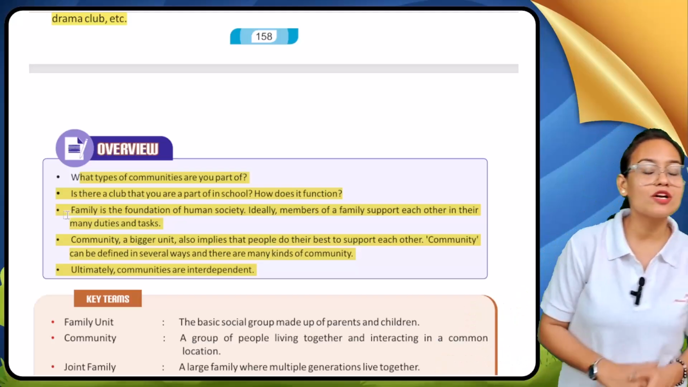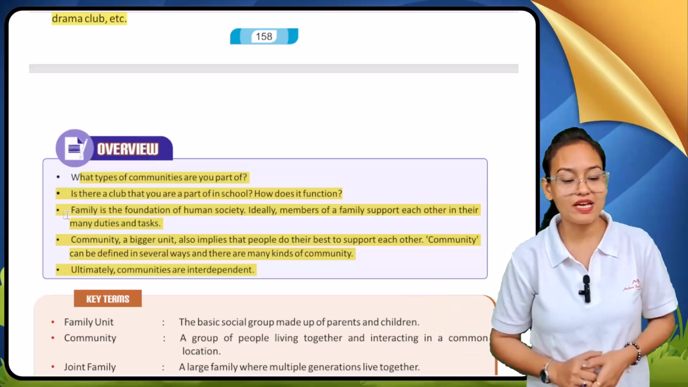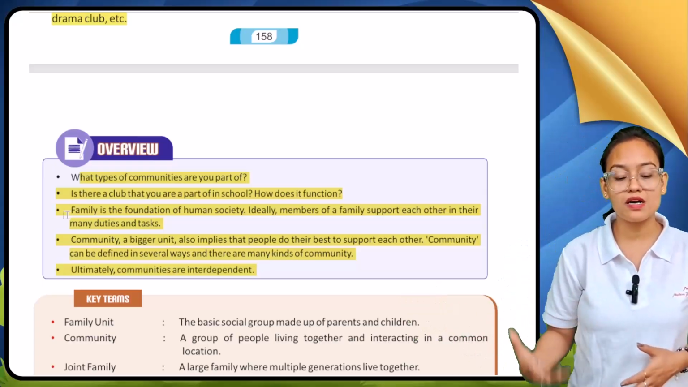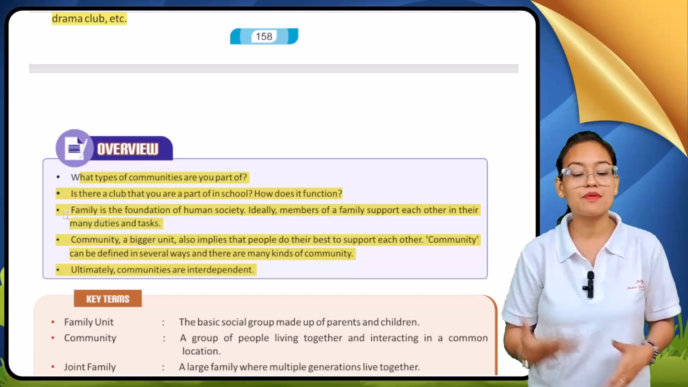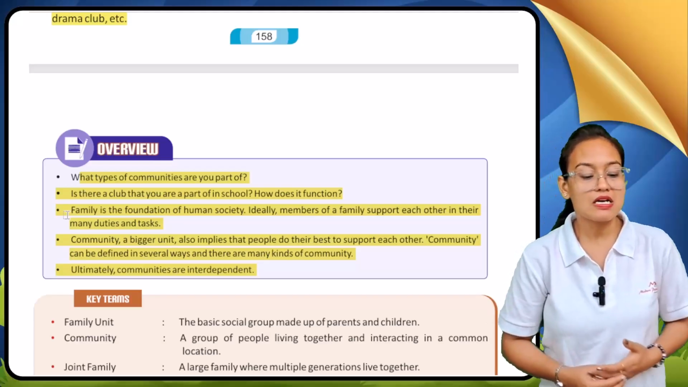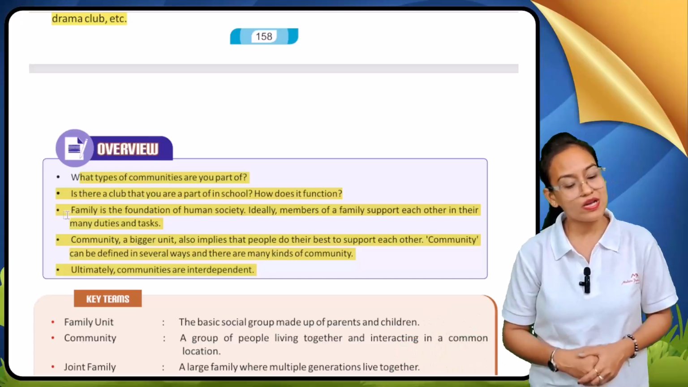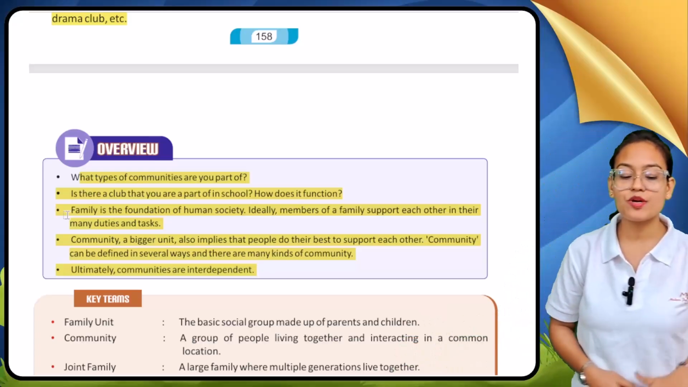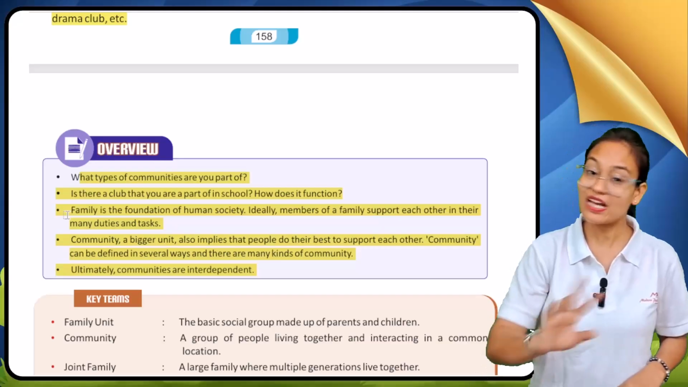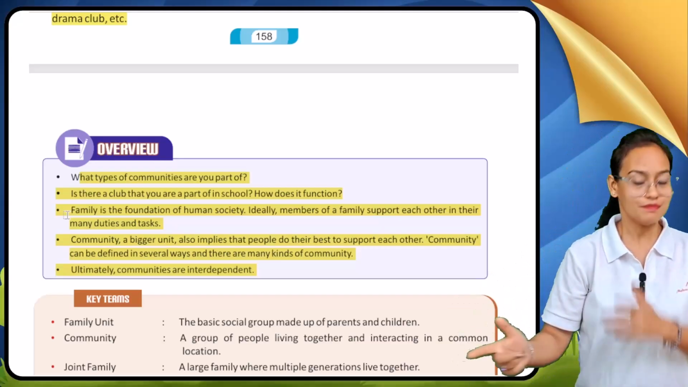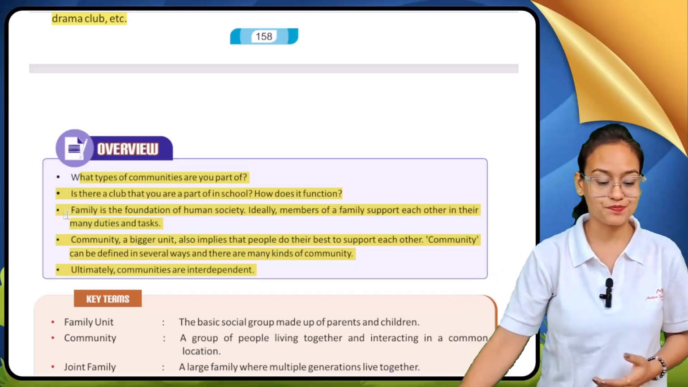Now, what is the meaning of community? Community is the bigger unit of the family. Here also it implies that people do their best to support each other. Community can be defined in several ways, and there are many kinds of community. And lastly, ultimately communities are interdependent. They are not dependent, they are interdependent, sorry.